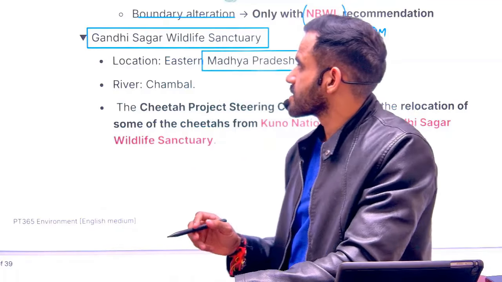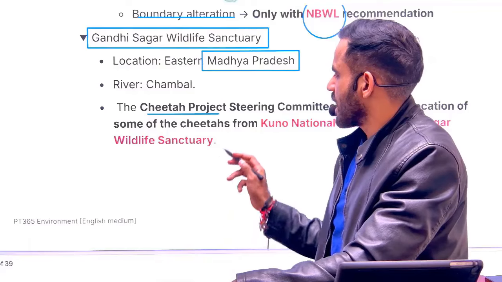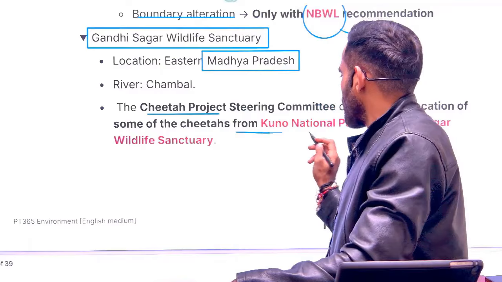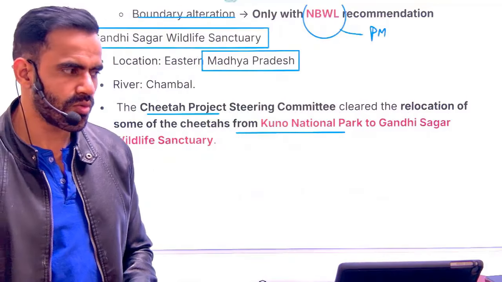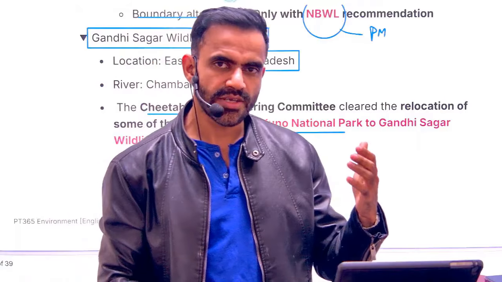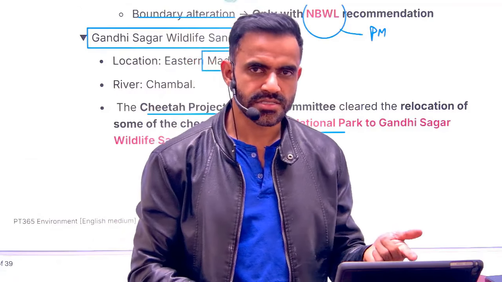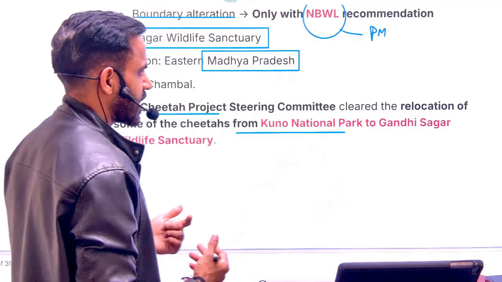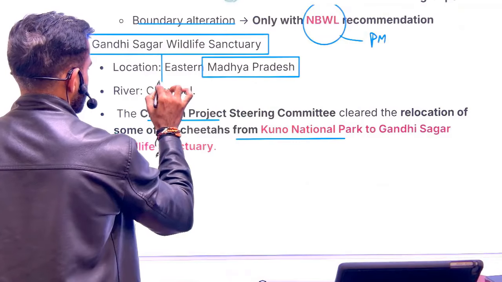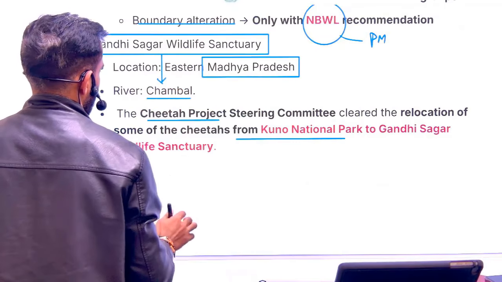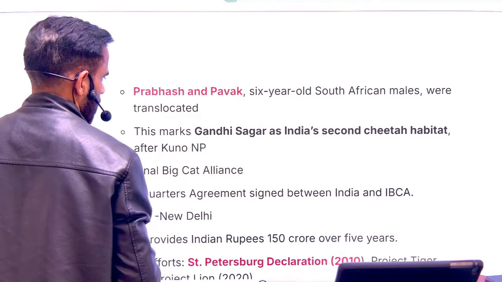For that, recently, this Gandhi Sagar Wildlife Sanctuary was in news. So, as a part of the cheetah project, we have received cheetahs from African countries, and they are basically staying in this Kuno National Park. So, from which countries have we received cheetahs? We have received cheetahs from Namibia, from South Africa, and with Botswana, we are still working it out. Means we are trying to get them from there as well. Now, this Gandhi Sagar is near Chambal, basically. Okay.